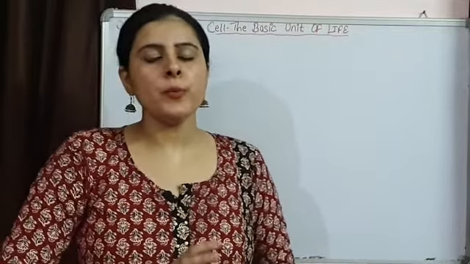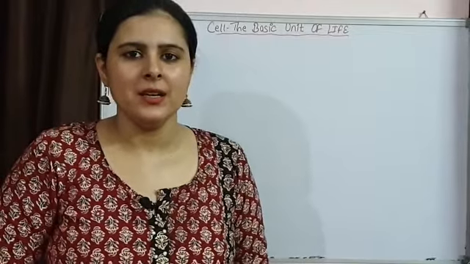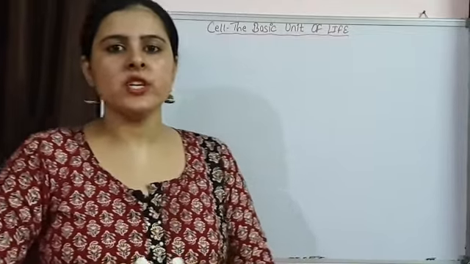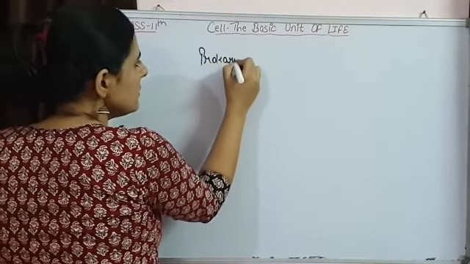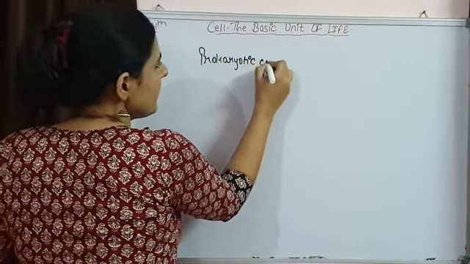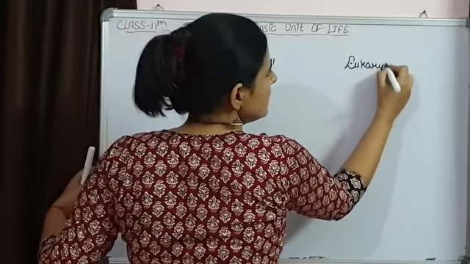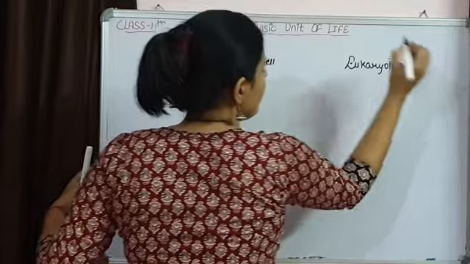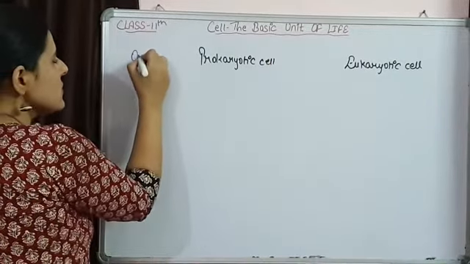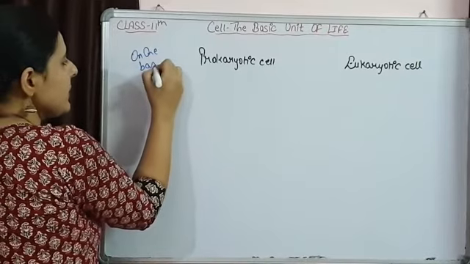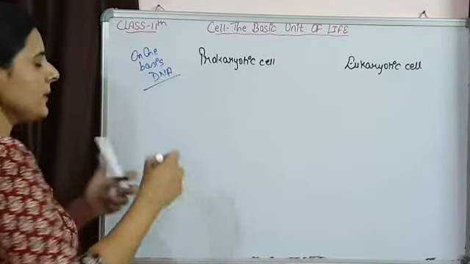Now depending upon the DNA, the genetic material present in the cell, we divide cells into two major categories. These are prokaryotic cell and eukaryotic cell. So we are going to differentiate them on the basis of the DNA present. And what will be the difference between them?